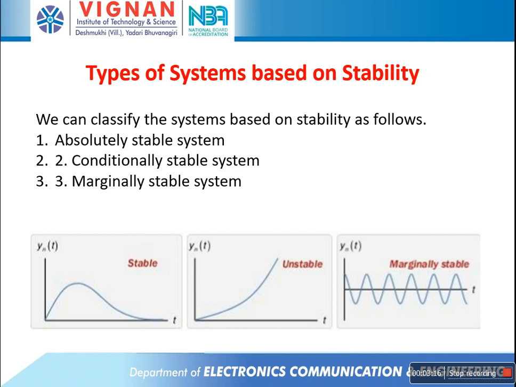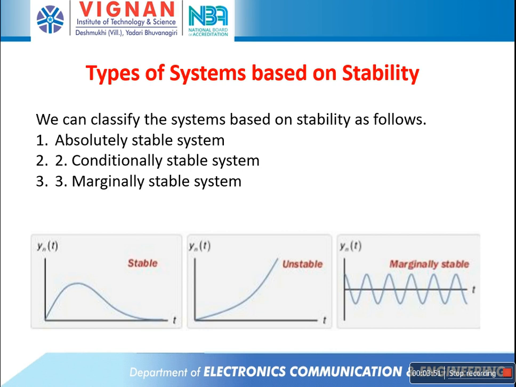So what is a marginally stable system? For a bounded input signal, if the output has constant amplitude oscillations, then the system may be stable or unstable under some limited constraints. Such a system is called a limitedly stable system or marginally stable system, and the graphical representations are shown in the figure: stable system, unstable system, marginally stable system.